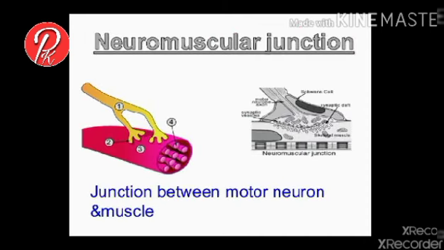Neuromuscular junction. It is the junction between a motor neuron and a muscle fiber of our body. It works like a synapse. When an impulse arrives at the neuromuscular junction, the axon of the neuron releases a neurotransmitter which stimulates the muscle fiber membrane, and the muscle fiber contracts to create a response.